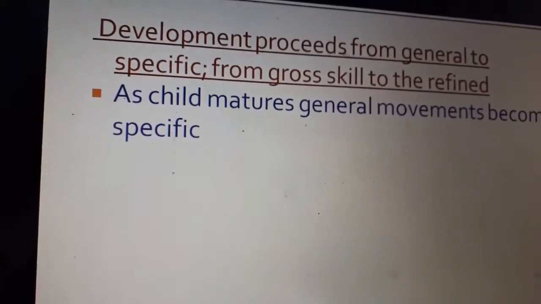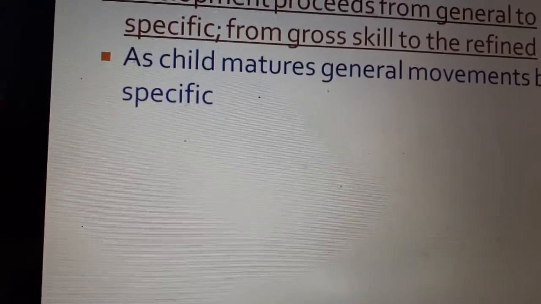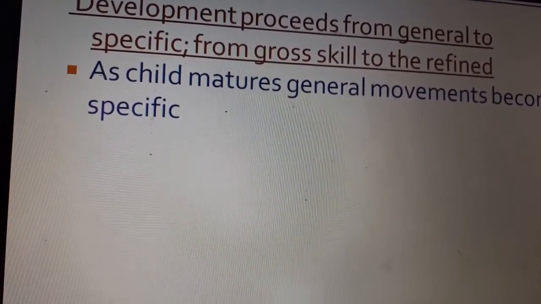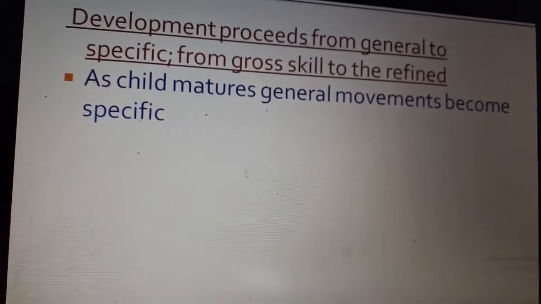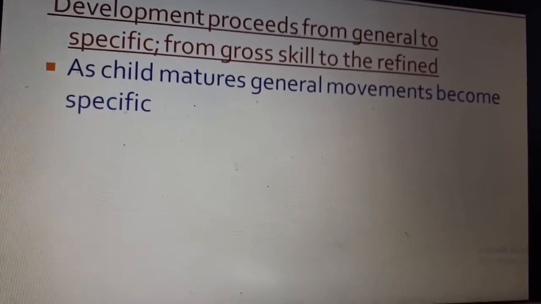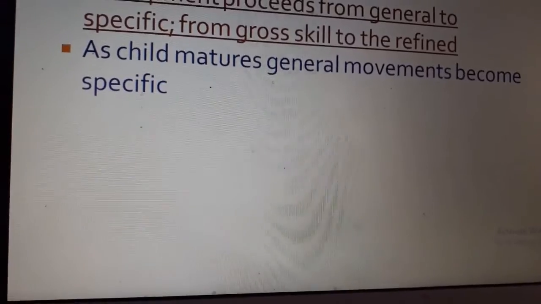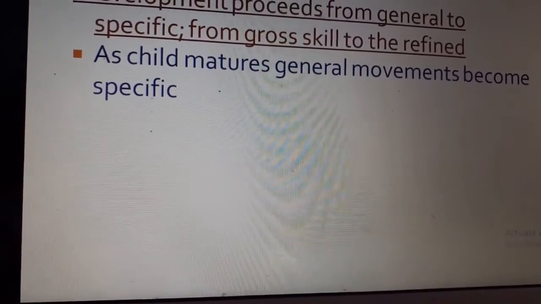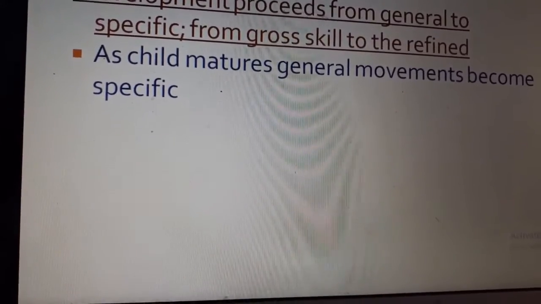The third principle is development proceeds from general to specific, from gross skill to refined. What does this mean? As the child matures, the general movements become more specific. Initially the child tries to pick up an object with the whole hand.